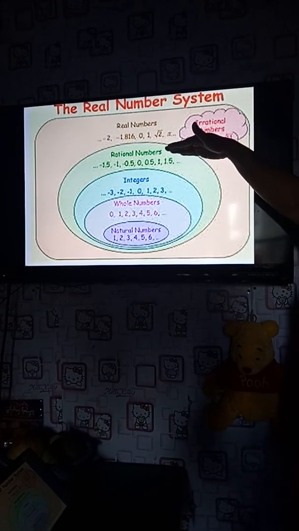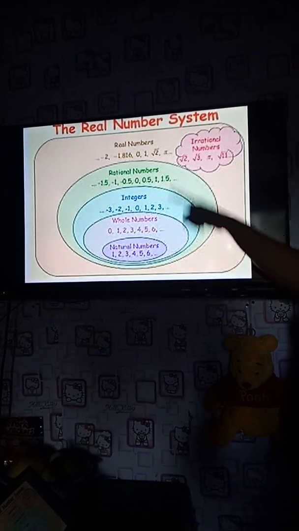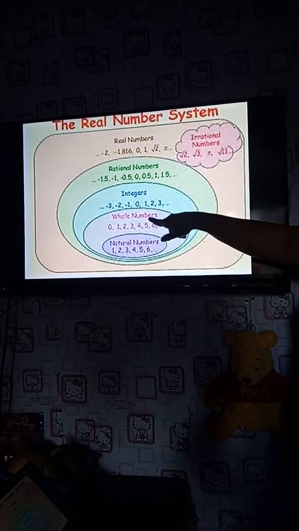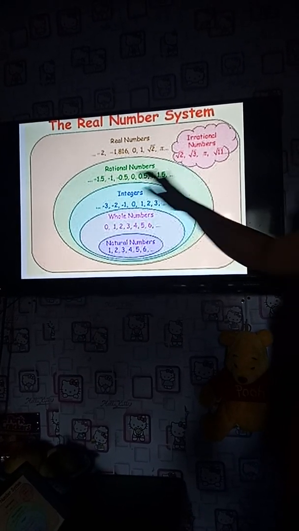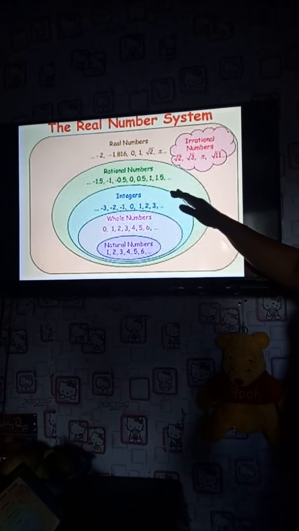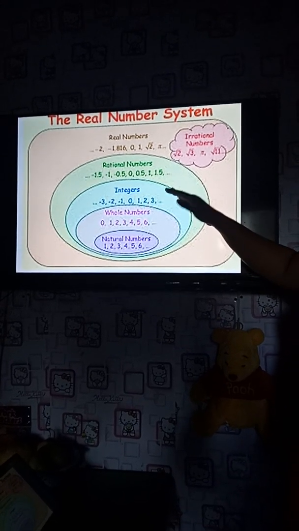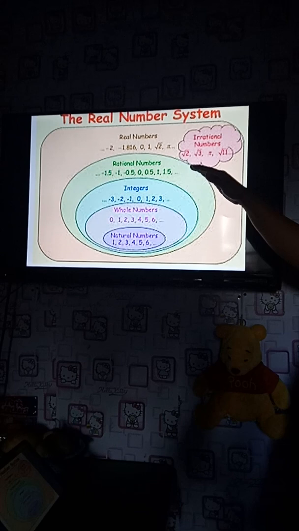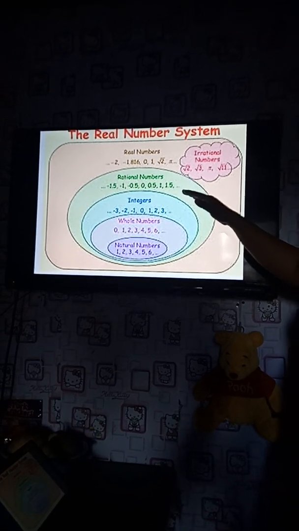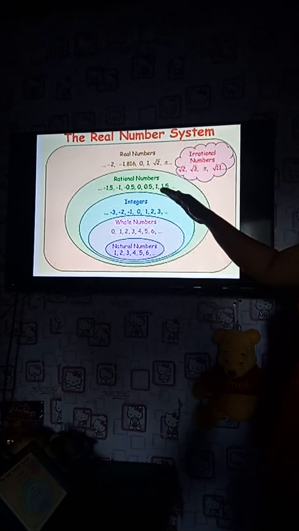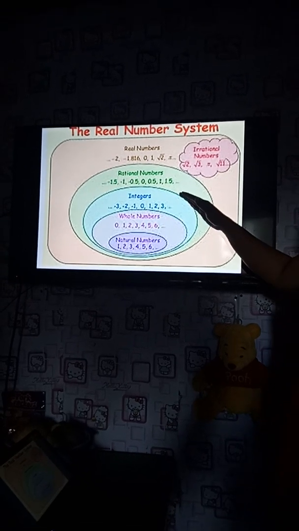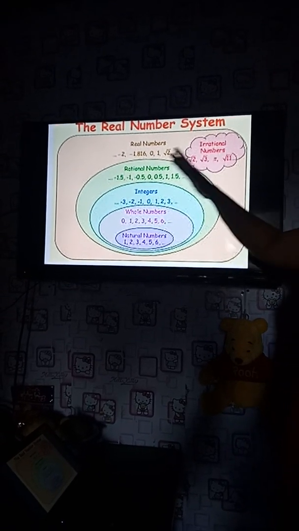And next is about rational numbers. Rational numbers are the natural numbers, whole numbers, integers, plus fractional numbers which have repeating patterns, like 1/2, 1/4, and so many others.